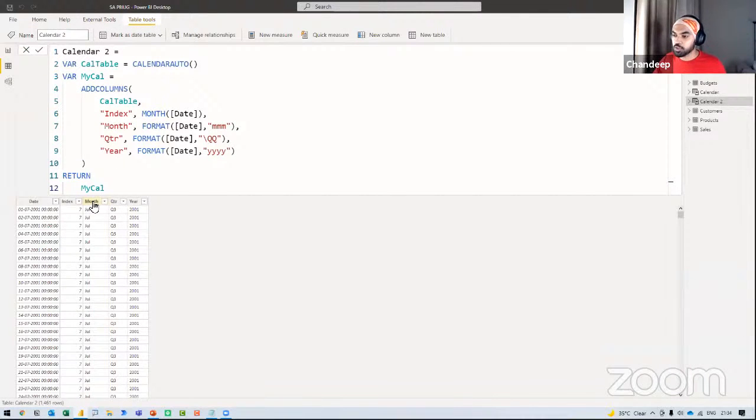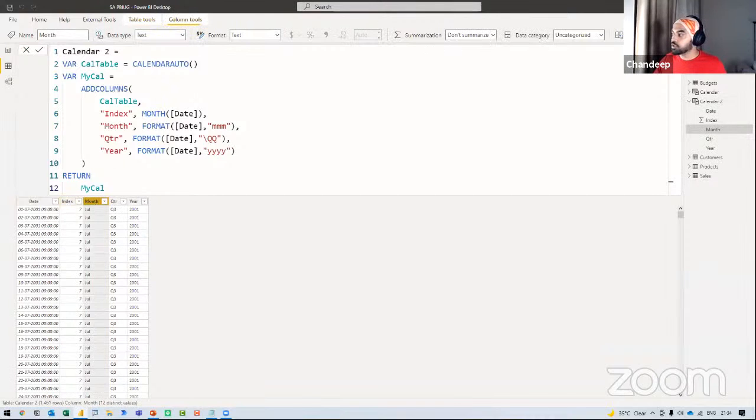I just have to do a small tweak. Sort the months in the index order. I know everybody knows that. So sort the month in the index order, and I've sorted that. I need to form the relationships once again.